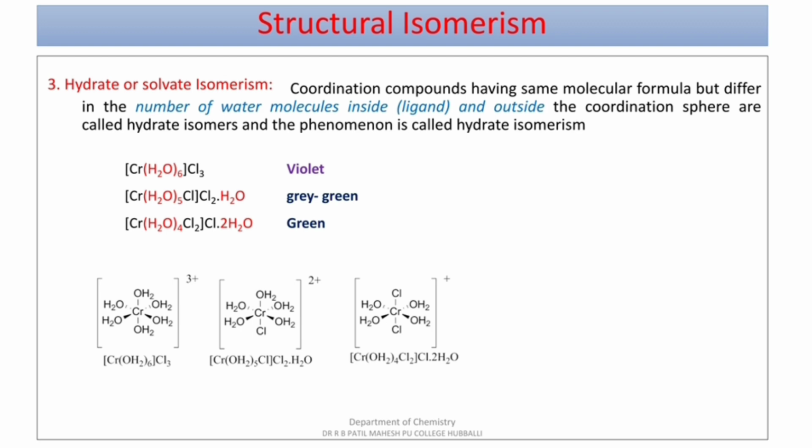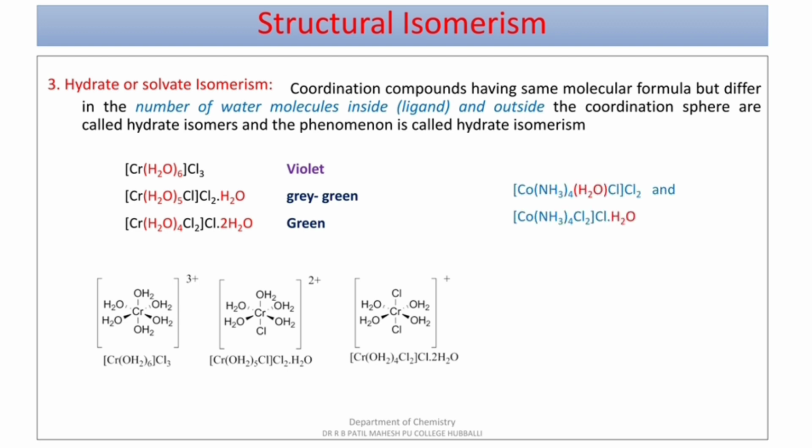So you can observe the linkage. In the first case, there are 6 H2O molecules as a ligand. In the second case, 5 H2O molecules plus 1 Cl as a ligand. In the third case, there are 4 H2O molecules and 2 Cl groups as ligand.